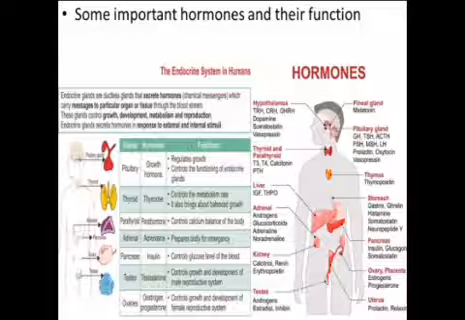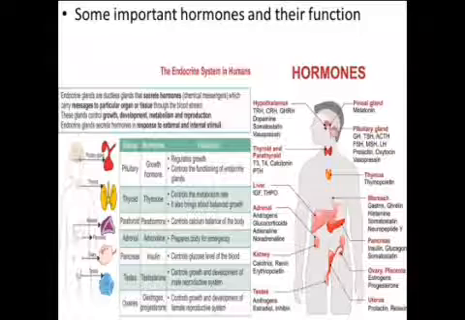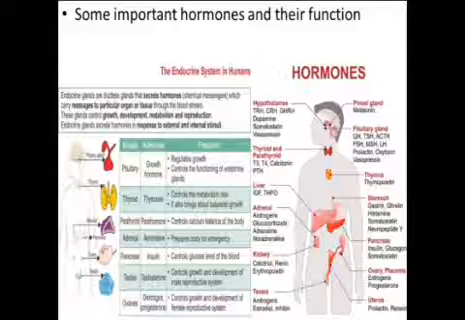Next is ovary. Ovaries produce two female sex hormones known as estrogen and progesterone. The main function of estrogen is to control the development of female sex organs. Secondary sexual characters like feminine voice, soft skin, and mammary glands are under the control of estrogen, whereas the function of progesterone is to control the changes in uterus during menstrual cycle. It also regulates the production of ova in the ovaries.